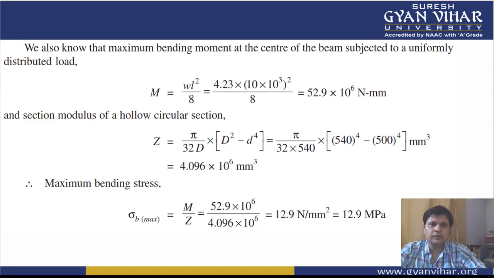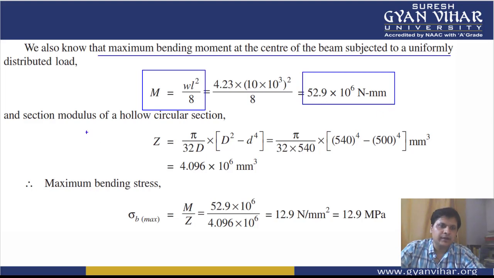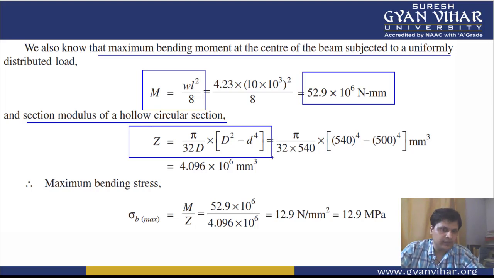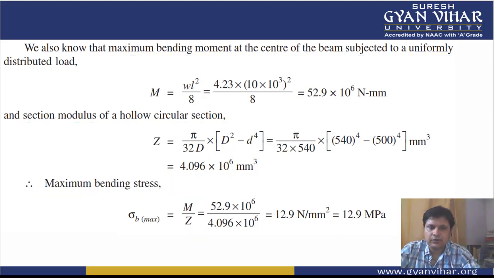Moving further, now we all know the formula for maximum bending moment at the center of a beam subjected to UDL, that will be WL square by 8. Putting the value of the weight which we have calculated, it will be this much. Again, for the section modulus for a circular section, we can use the formula. How it is created, we have seen in the previous numerical. This will be the value of section modulus. Then maximum bending stress will be sigma b is equal to M by Z. So in this way, we can calculate the value of bending stress. I hope you have understood everything which has been taught here.